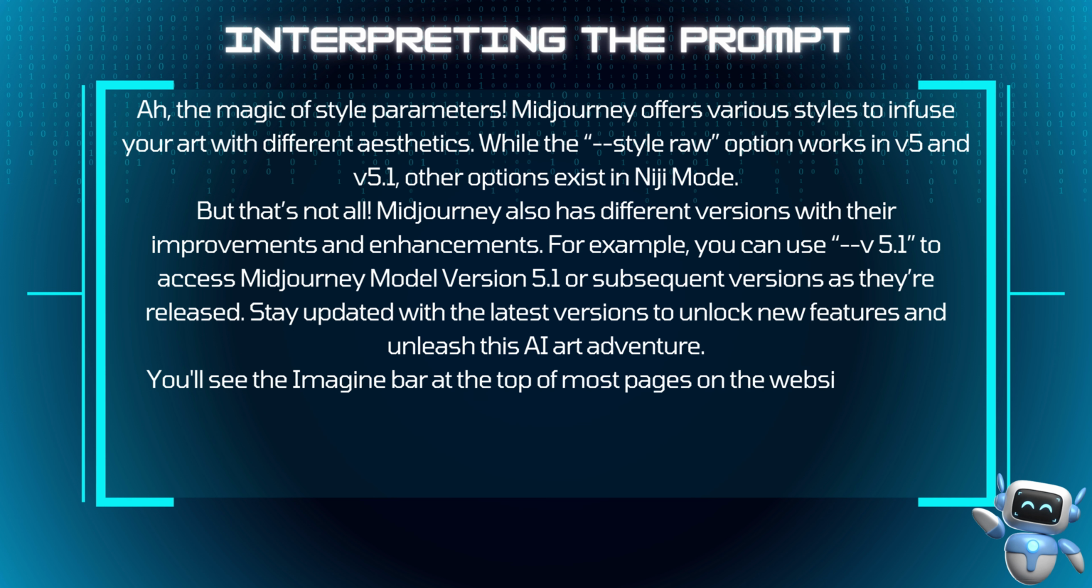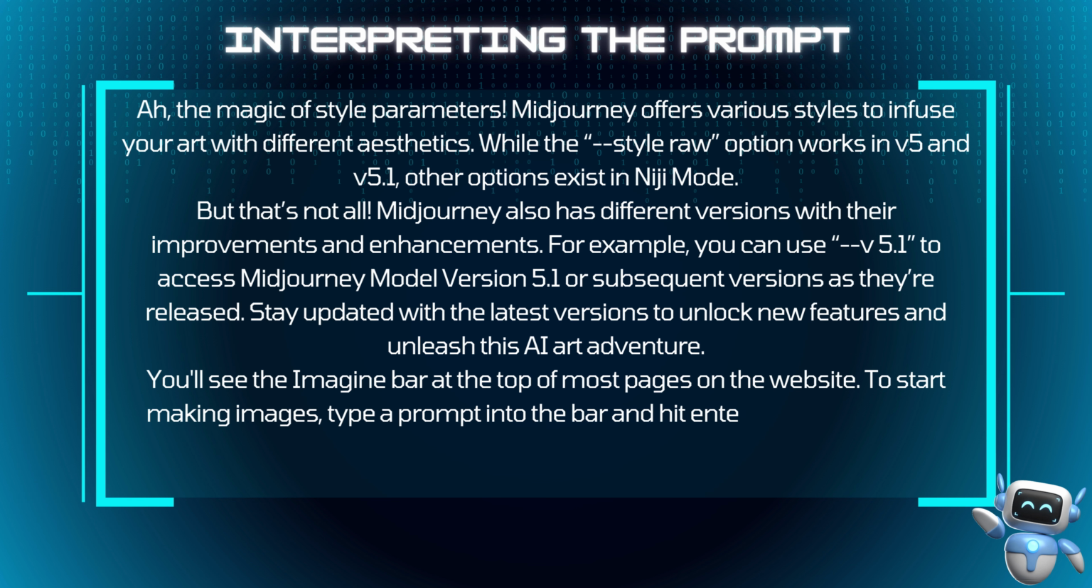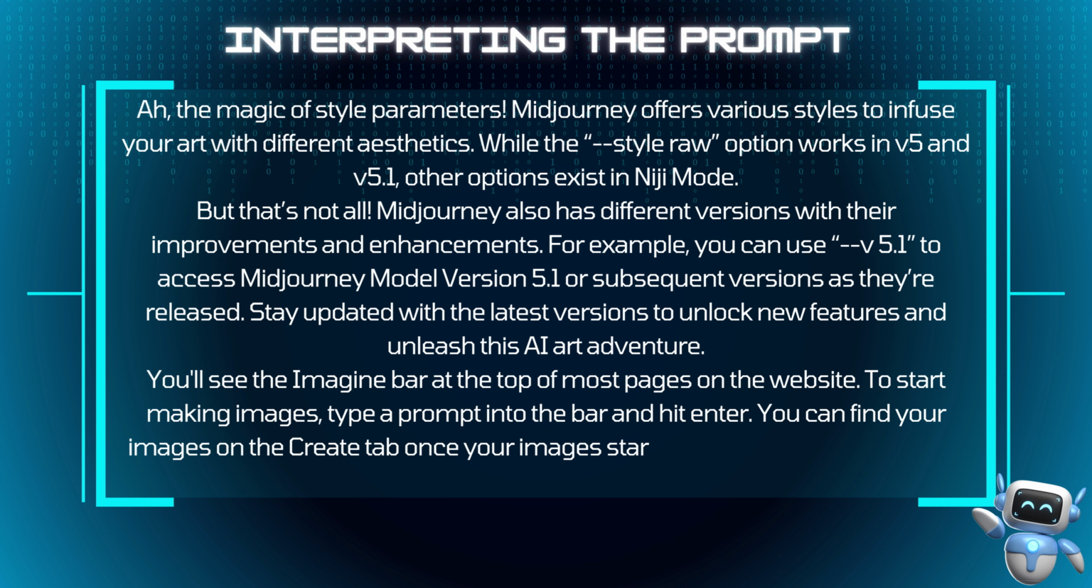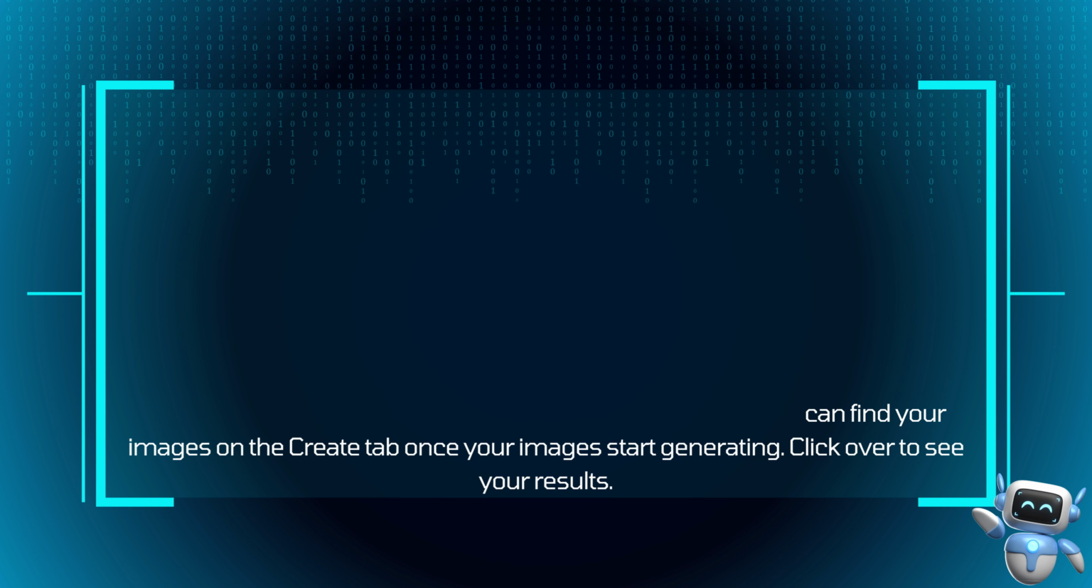You'll see the Imagine bar at the top of most pages on the website. To start making images, type a prompt into the bar and hit enter. You can find your images on the Create tab once your images start generating. Click over to see your results.